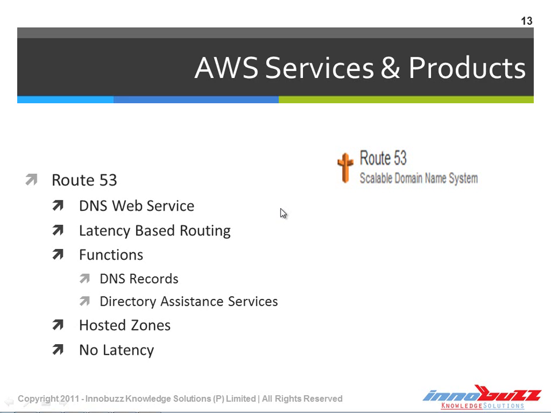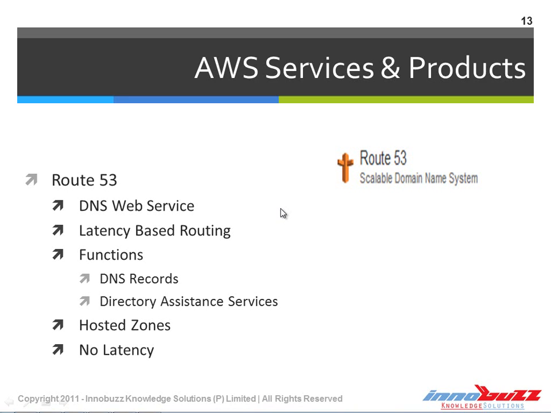The DNS web service works the same way. It translates the IP address to a domain name. At the same time, it translates the domain name to an IP address. And the advantage of using AWS Route 53 is that it effectively connects the user request in the form of domain names to AWS services like EC2, S3, Elastic Load Balancer, etc.